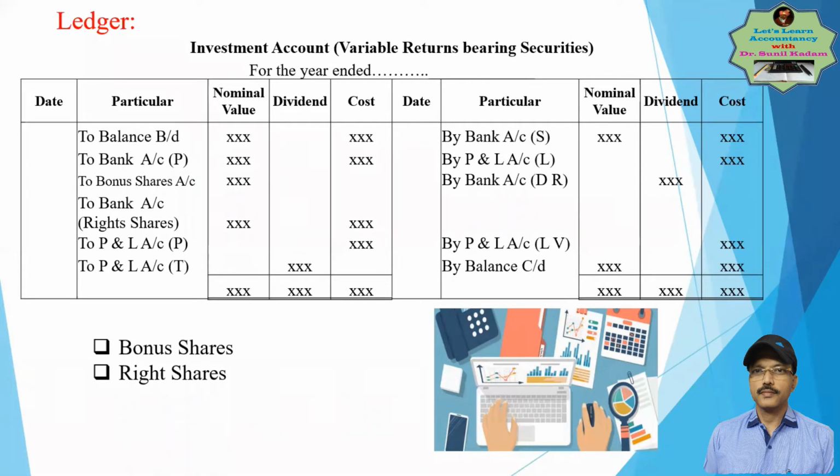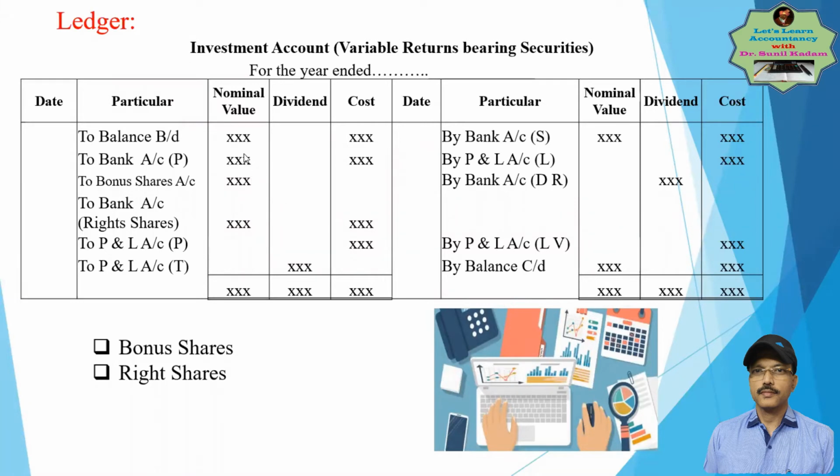The entry will be: investment account debit to bonus shares. So bonus shares are automatically recorded. See here, 2 bonus shares. We will be recording only the nominal value. So the nominal value will increase, and the cost, nothing will be charged because not a single penny is paid for it. That's the difference.